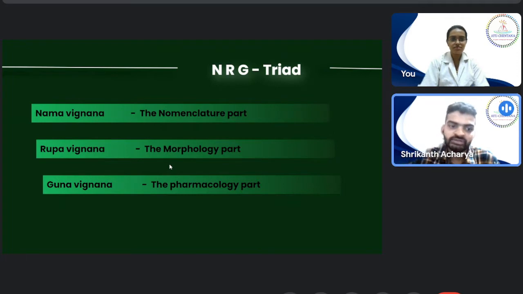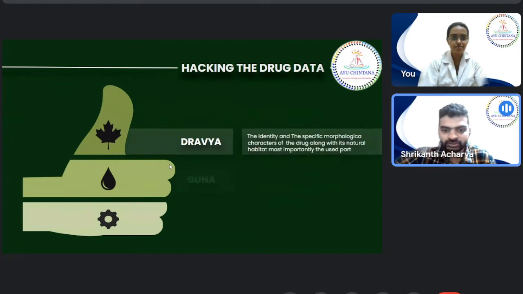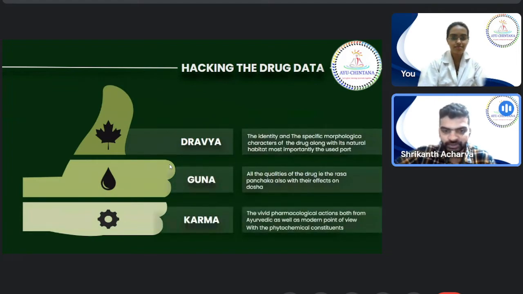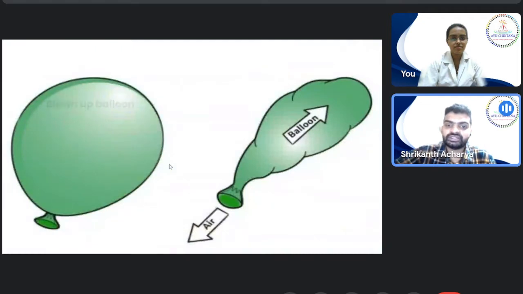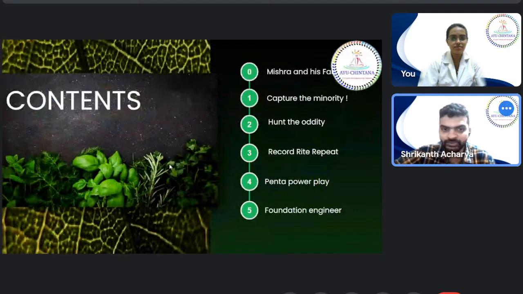And then we saw Nama Rupa Guna Vijnana, the nomenclature part, the morphology part, and the pharmacology part as told by Charaka. And then we saw what is Dravya, Guna, and Karma, why the subject is named Dravya Guna, and how to go about drug data, relating to your second paper. And then we saw the donor balloon. That is, one is the potential energy, which could be correlated to the guna, and the kinetic energy, which could be correlated to the karma.